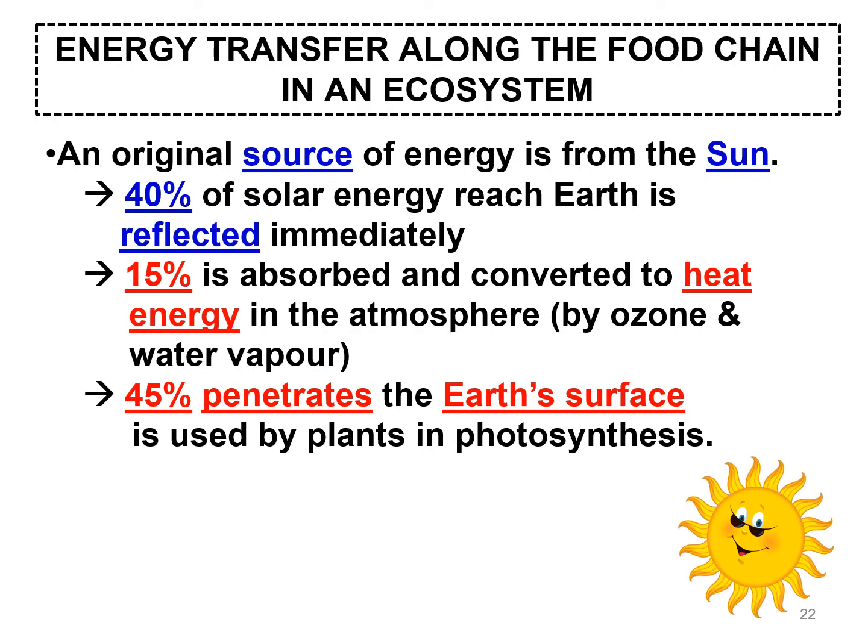Energy transfer along the food chain in an ecosystem. The original source of energy is the sun. Out of the energy produced by the sun, 40% of the solar energy that reaches the earth will be reflected immediately, because our earth is layered by some layers, the ozone and everything. So before it reaches, the sunlight will be reflected. So this is 40%.